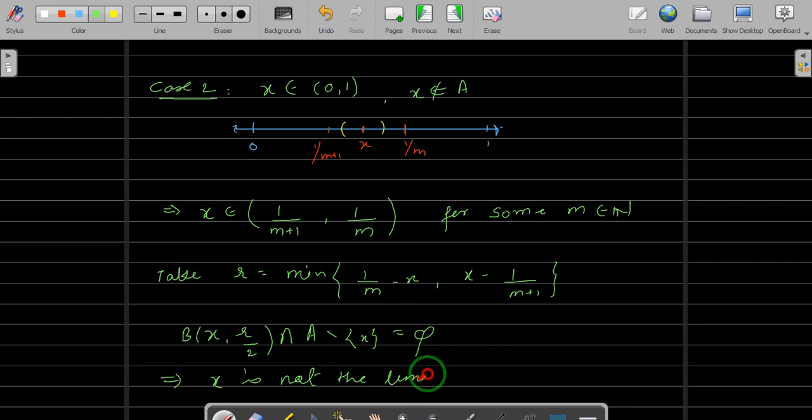This implies x is not a limit point of A. So no point of A is a limit point of A, and no point of the open interval (0, 1) is a limit point of A. Okay, let us go for case 3.